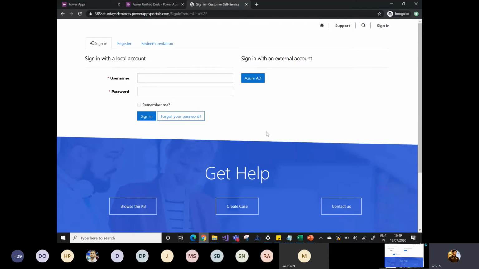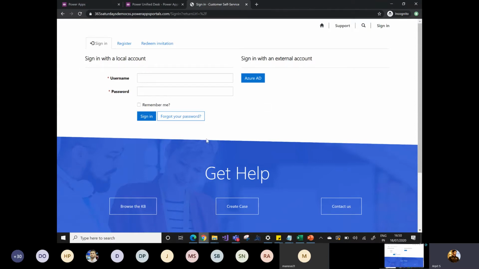I have not customized it. I have only done the configurations. There are a lot of other portals also available that are provided by Microsoft, and you can use these kinds of portals as per the business needs. You can use the partner portal, you can use the customer portal. If you have a requirement for forums or a community, you can use the community portal. And if you want to design your portal from scratch, you can simply use the custom portal as well. Since this is the customer self-service portal and I want to use all the features related to self-service, I have simply installed the customer self-service portal.